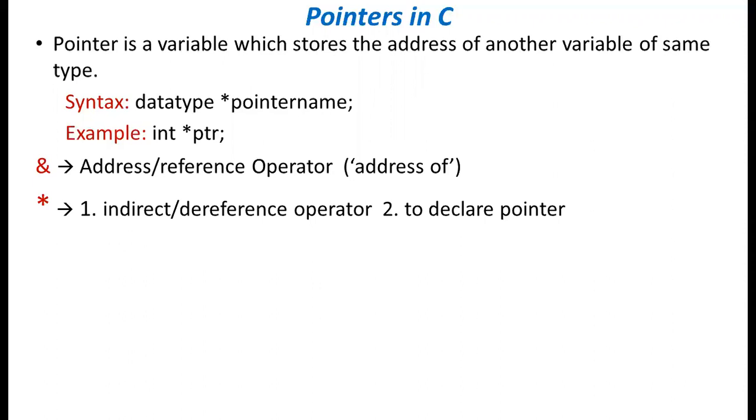And another purpose, to declare a pointer. When we want to declare a pointer variable, that time also we are going to use the asterisk operator. So in here, in int star ptr, we use that asterisk operator to declare the pointer variable. And sometimes we are going to use this asterisk operator as an indirect operator and dereference operator, for example.